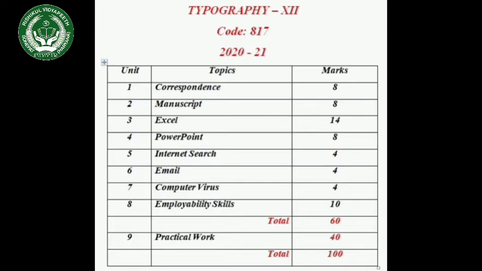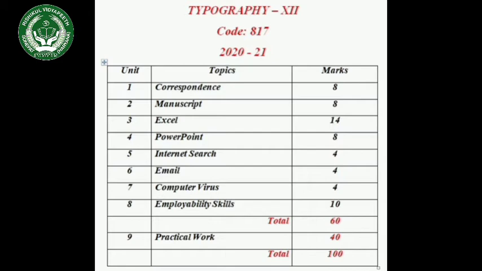Next 2 units, Excel and PowerPoint. Excel is of 14 marks and PowerPoint is of 8 marks. Both of these chapters are also used in your practical work. The practical files which you have to make contain syllabus from Excel and PowerPoint. You have to complete the assignments which will be given to you by us from Excel and PowerPoint. Internet search is of 4 marks, 4 questions from this chapter, and each question will be of 1 mark.